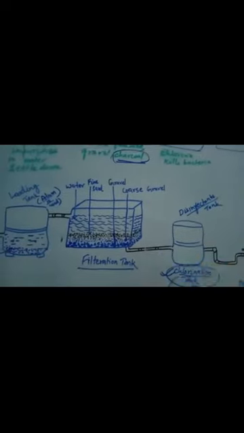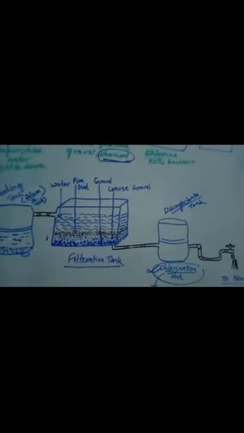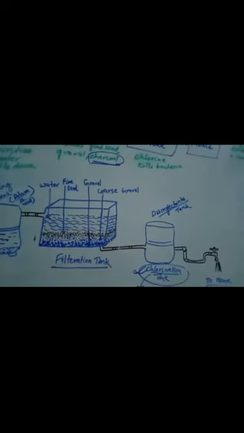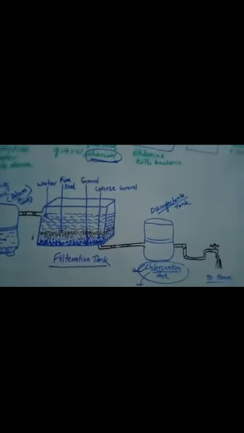So this is the last purifying tank where we get pure and potable water, which can then be supplied or distributed to different homes in the locality. So that was about the water purification system in water works. Now I'll tell you the general contaminants which are present in water.